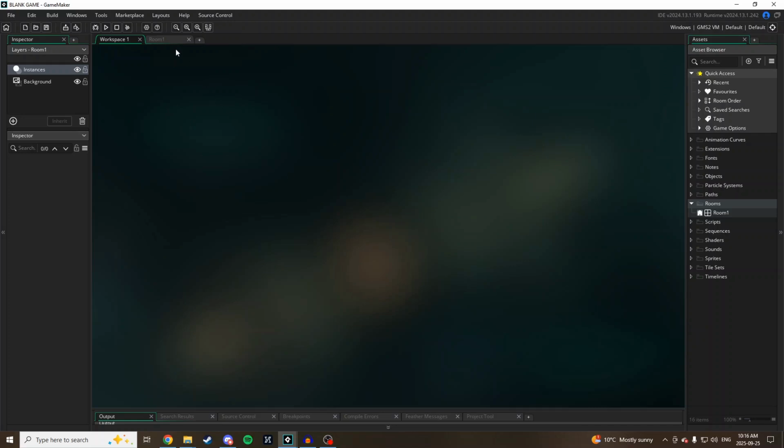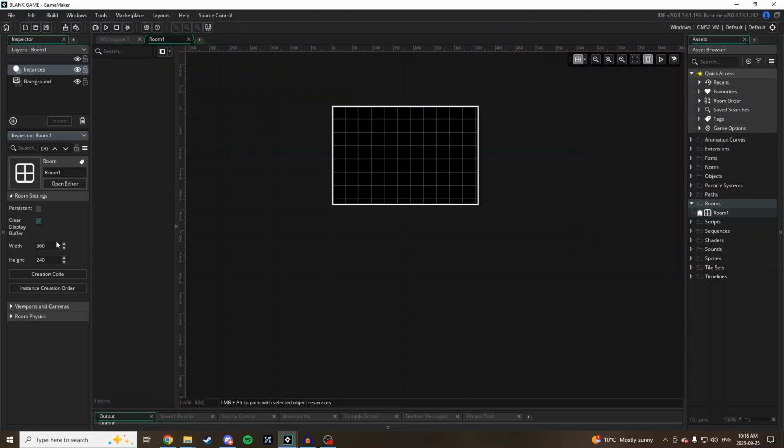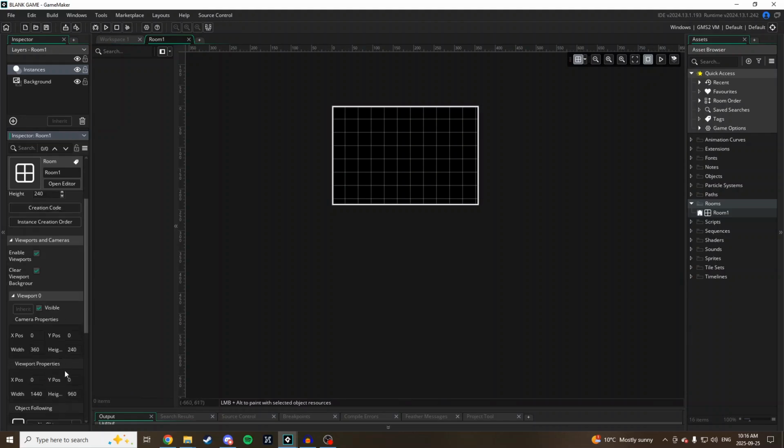Alright, with that out of the way, I can show you what I have going for a starter project. Very simply, I just have one room, and it is 360 by 240, and it's got a viewport that is set to 1440 by 960.